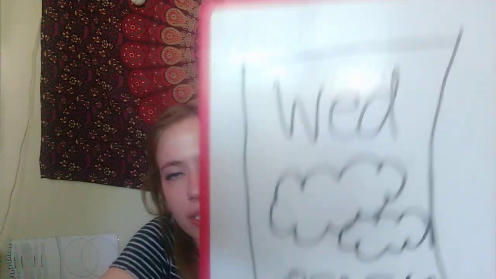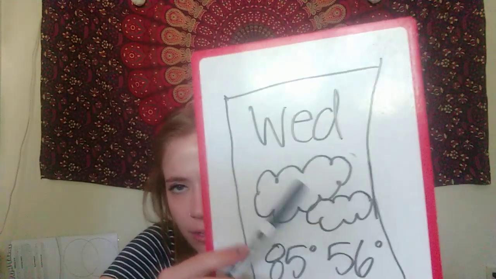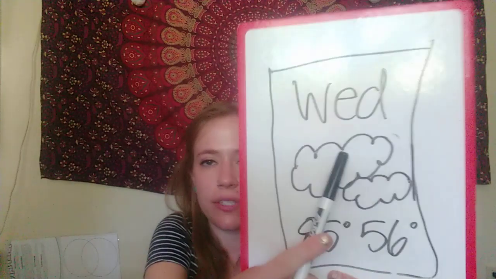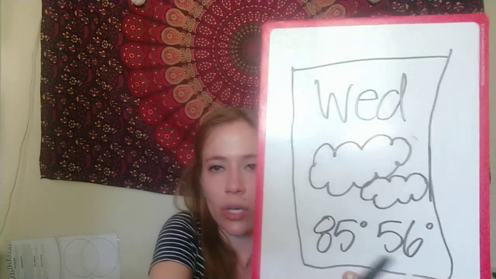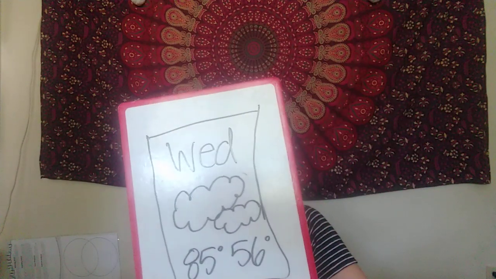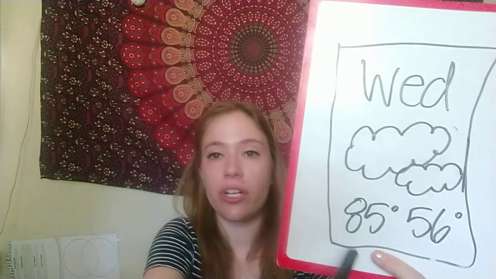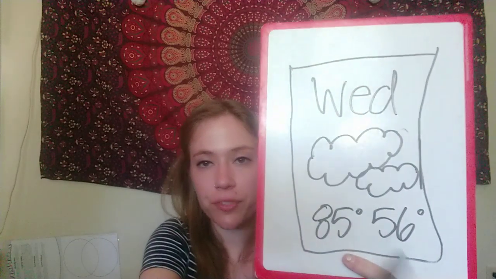And then we have our two temperatures. One's going to be our highest temperature. The other one's going to be our lowest temperature. So I see two temperatures. One is 85 degrees and the other is 56 degrees. So if you have your blue box around Wednesday, and then WED, which is short for Wednesday, and then we have our weather, the type of weather that we're going to have today. And then one of these is going to be our highest temperature today. Which one of these will be our highest temperature? 85 degrees or 56 degrees?